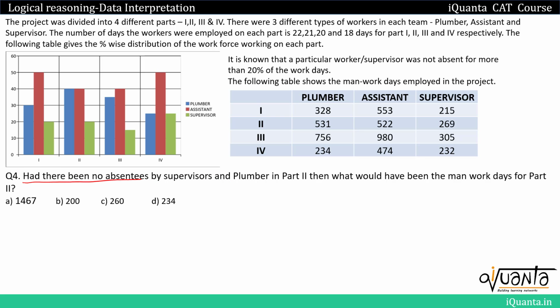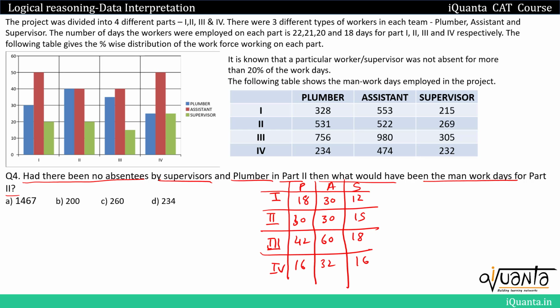The fourth one is, had there been no absentees by supervisors and plumbers in part 2, then what would have been the man work days for part 2? So now we are talking about part 2, and we have been told that there are no absentees in case of supervisors and plumbers. In part 2 work was being done for 21 days. So for all 21 days all the supervisors will be working. In part 2 there are 15 supervisors. Then there's no absenteeism in case of plumbers, so all plumbers will be working. In part 2 we had 30 plumbers, so all 30 plumbers will be working for 21 days.